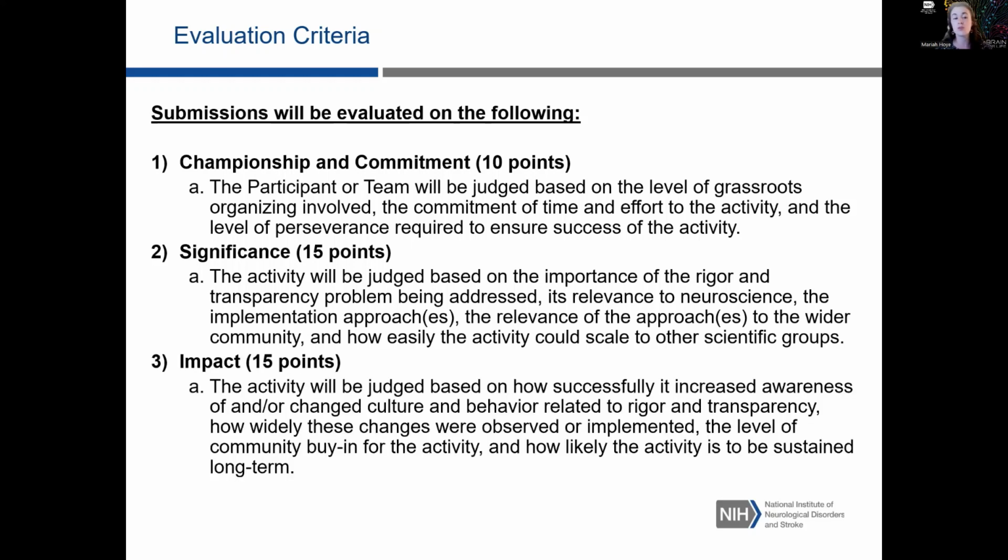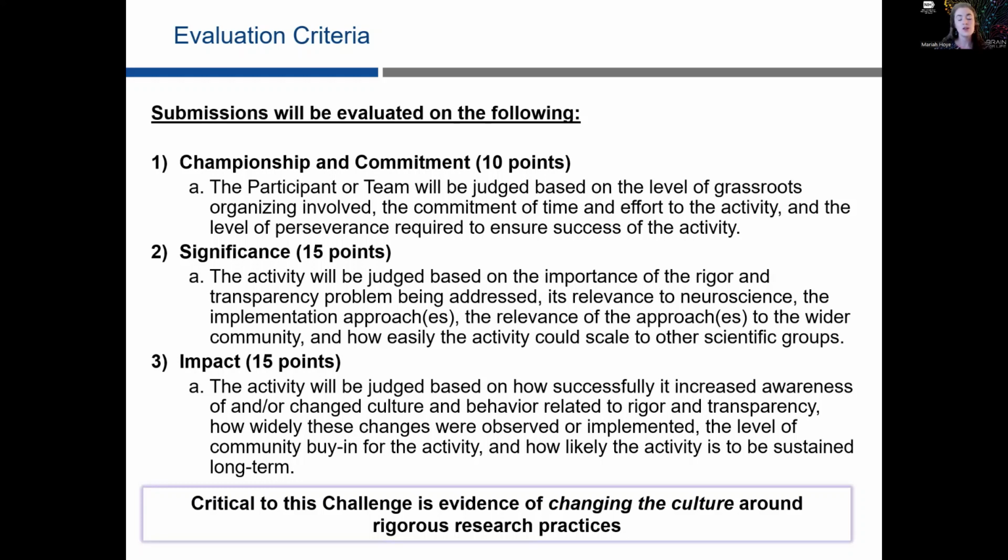And then finally, submissions will be evaluated based on impact. So how successfully did the activity increase awareness of and/or change culture and behavior related to rigor and transparency? How widely these changes were observed or implemented, the level of community buy-in for the activity, and then how likely the activity is to be sustained in the long term. So really critical to this challenge is evidence of changing the culture around rigorous research practices and not simply employing rigorous research practices. So you don't have to change the world, but your activity does have to go beyond you and your own experiment.